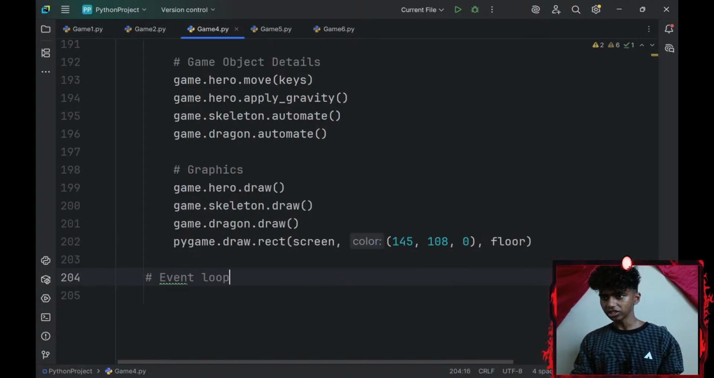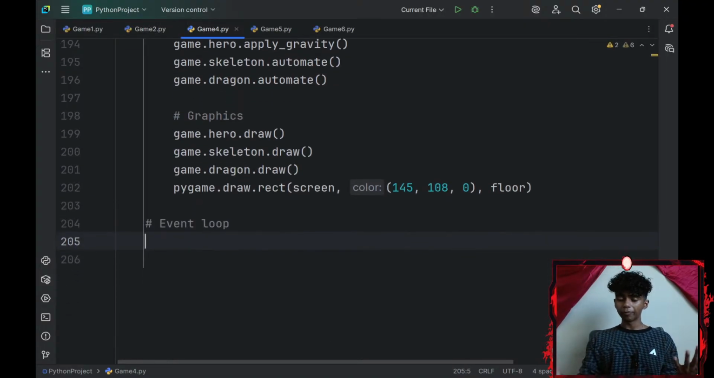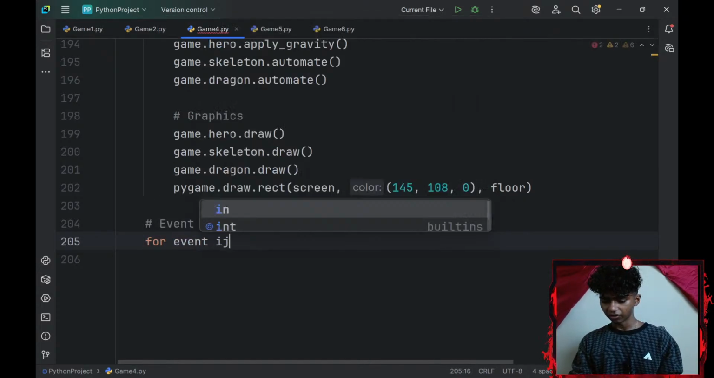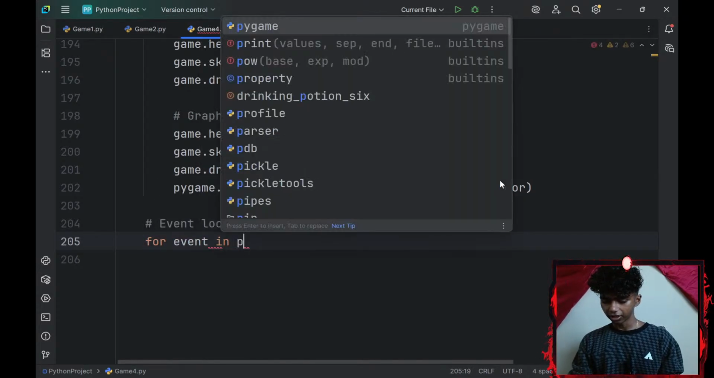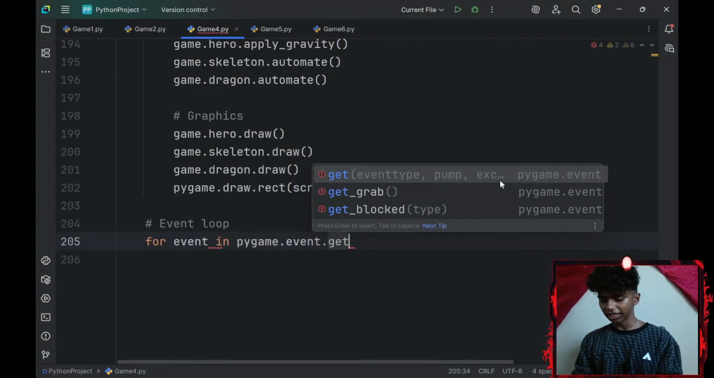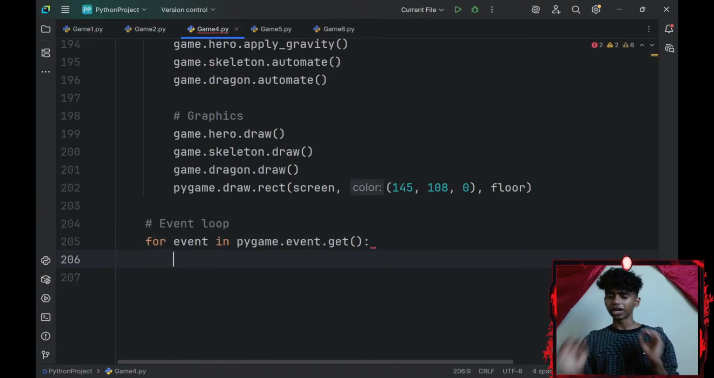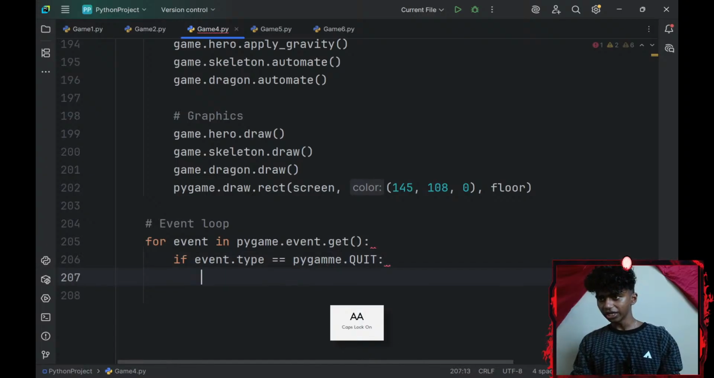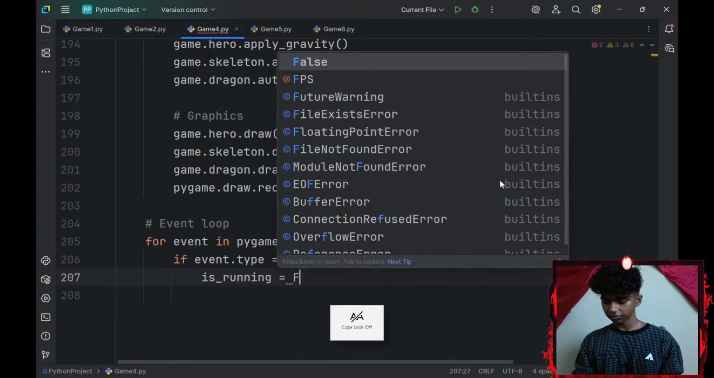So I'll go with event loop and then iterate over all my Pygame events. So for every event in my pygame.event.get, this gets all my Pygame events, but I'll look for a specific type of event. If my event.type equals pygame.QUIT in uppercase, I'll set my is_running boolean variable to be false.